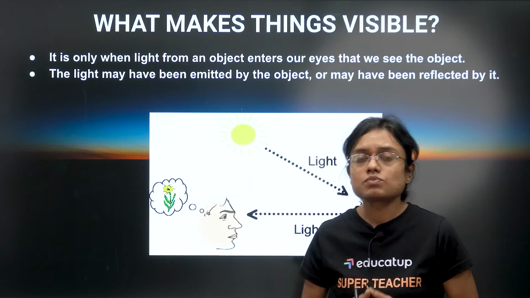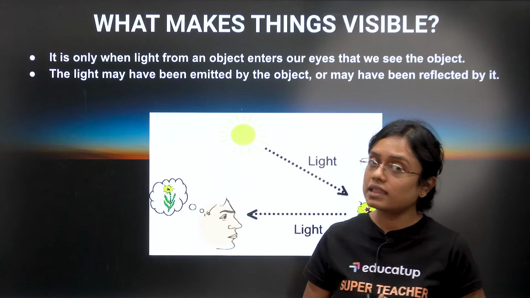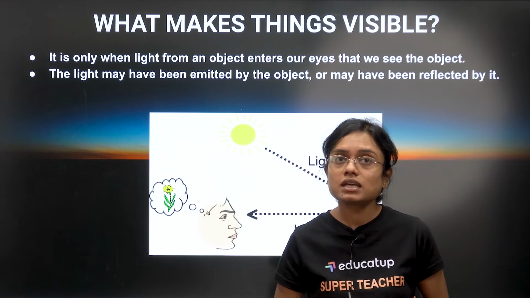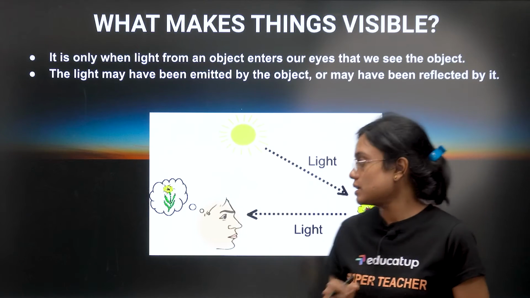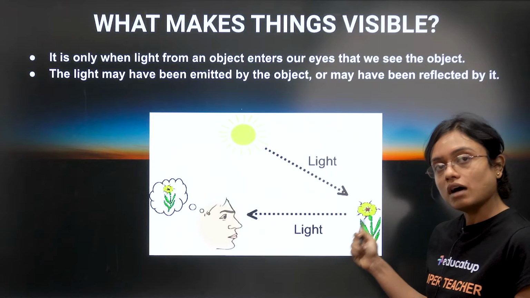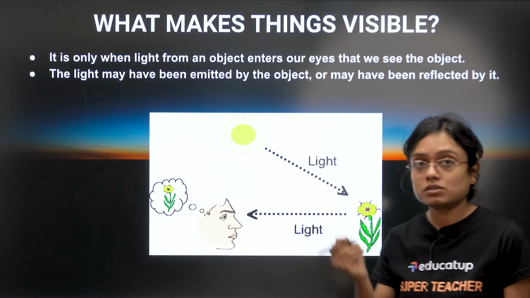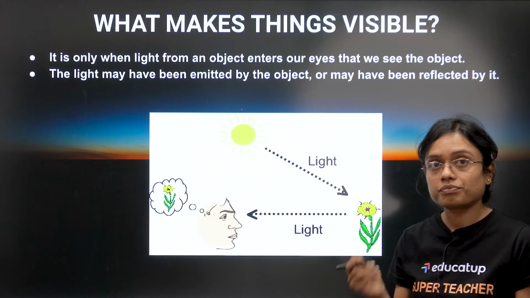What makes things visible? हमें चीज़ें कैसे दिखाई देती हैं? Obviously because of the light. क्या लेकिन सिर्फ light की वजह से? Actually, what happens is that the light falls on the object, and then after striking the object, the light comes to our eyes, and then we are able to see the object. Okay?